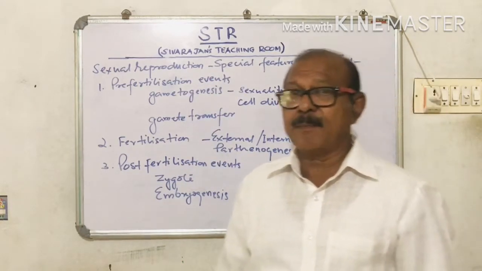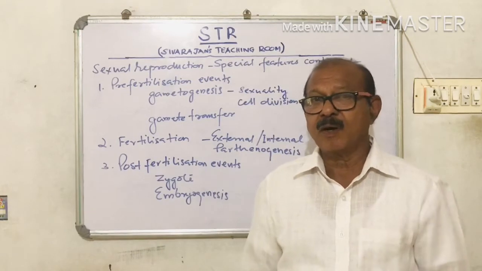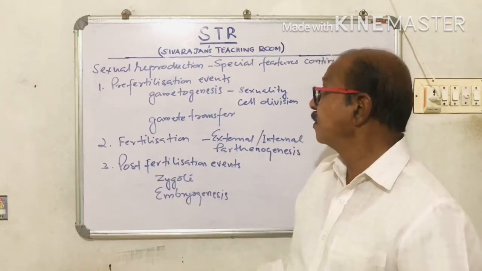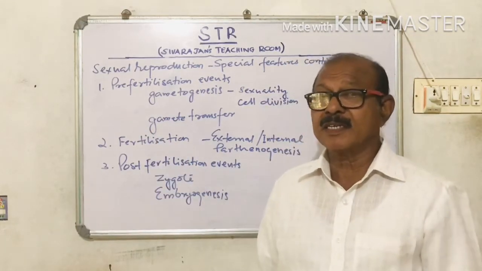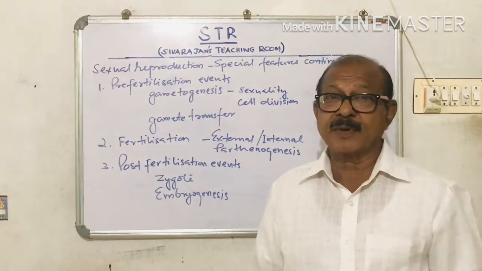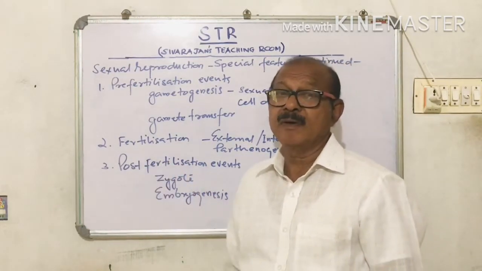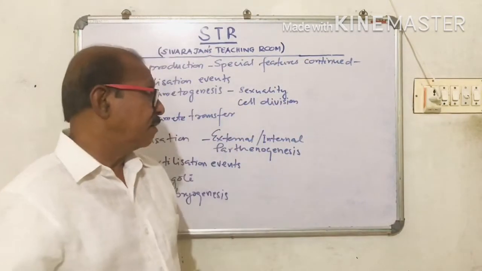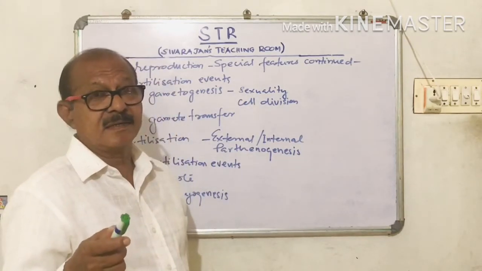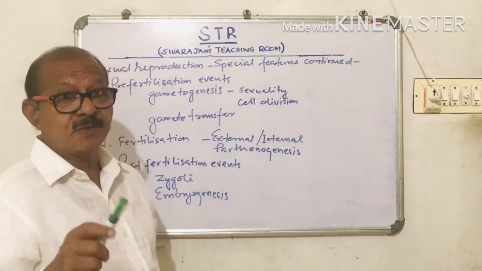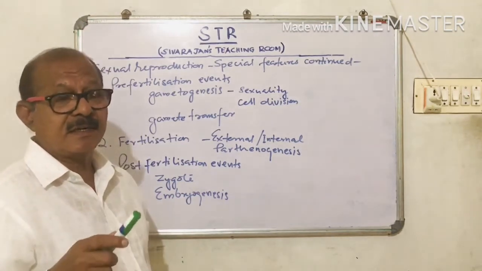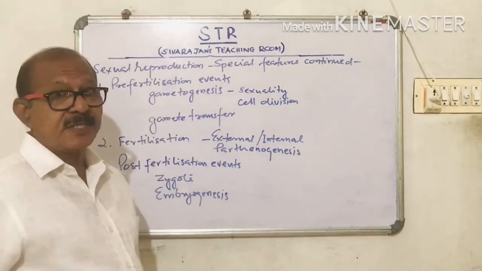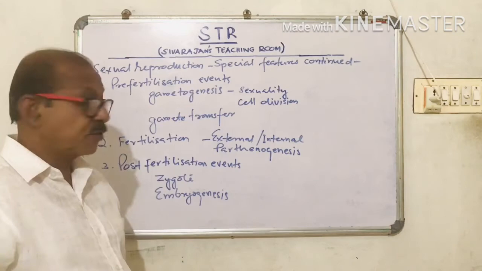Today we are having the sixth episode on the first chapter of plus 2 botany, organic reproduction in organisms. In the last session we have been discussing the special features of sexual reproduction, and in this episode we'll be continuing that. In the last episode we had seen special features like vegetative phase, juvenile phase, estrous cycle, menstrual cycle, etc. Today we will be discussing the other special features of sexual reproduction.